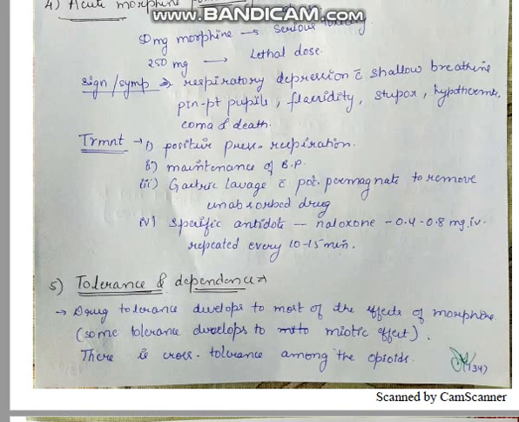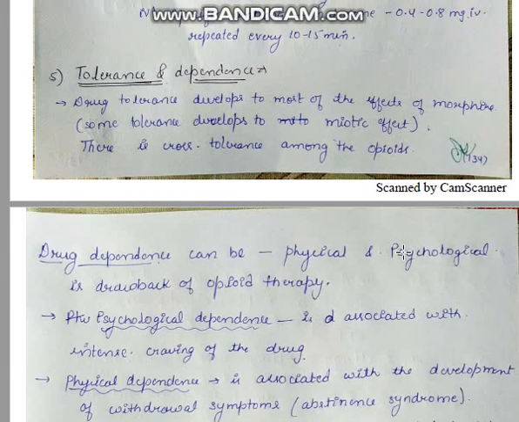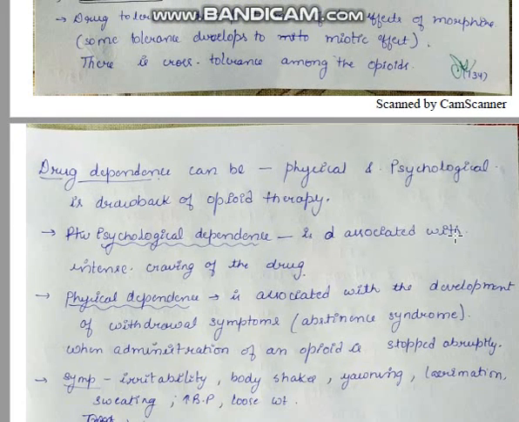Now the tolerance and dependence of morphine. Drug tolerance develops to most of the effects of morphine. Little tolerance develops to the miotic effect, and there is cross tolerance among the opioids. Drug dependence, physical and psychological, is a drawback of opioid therapy.